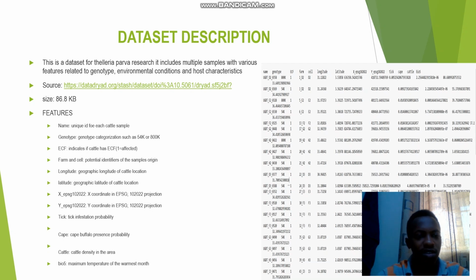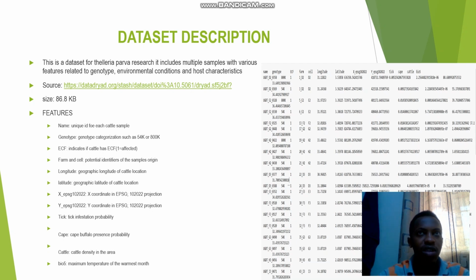We have the name, which is the unique ID for each cattle, the genotype, which is the genotype categorization, which includes 54 and 800, the ECF, where 1 indicates that the cattle is infected and 0 indicates the cattle is not infected. The farm and cell, this shows where the samples were collected from. The latitude and longitude, these are geographical locations of the cattle. X and Y EPSG, those are X and Y EPSG coordinates. Tick, this shows the tick infestation probability.